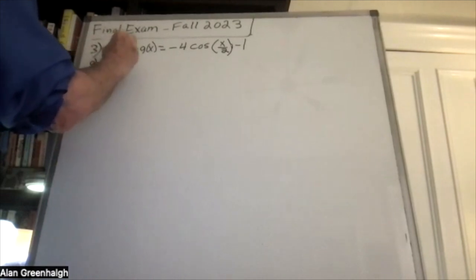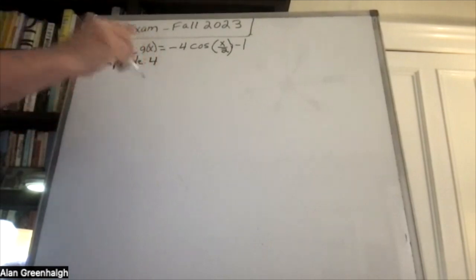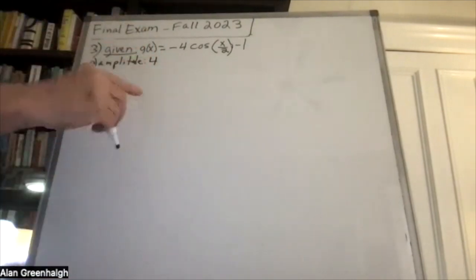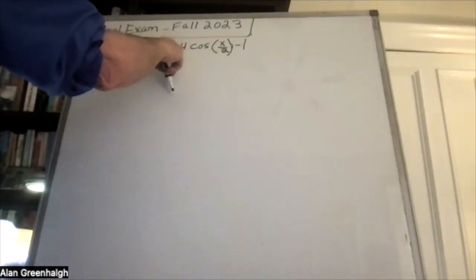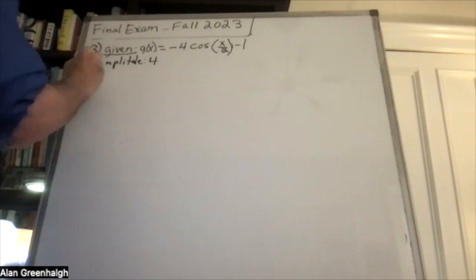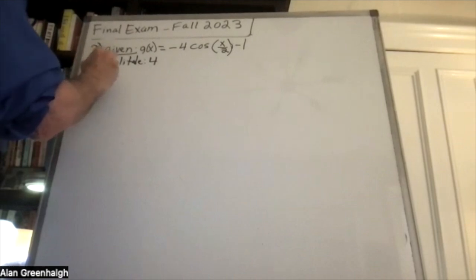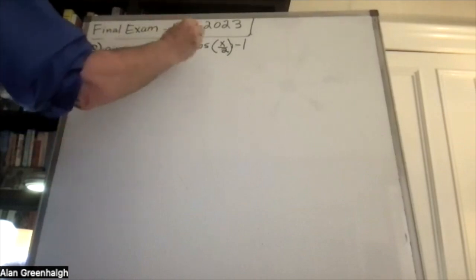The amplitude, which is 4, not -4. It's the absolute value of the number that's there. So it's the absolute value of -4, which is 4. The frequency, which the department doesn't think very highly of, apparently, but I like it.